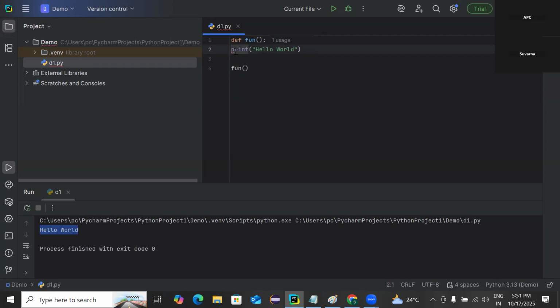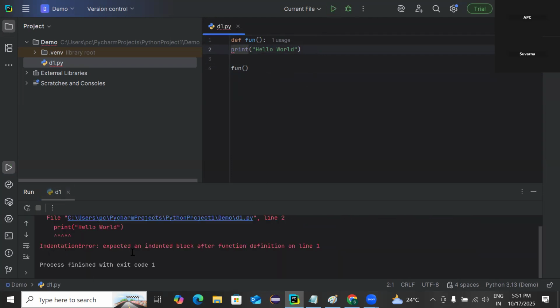Here it is already. See, if I run this, on the console also you will get the error name. What is that error name? Indentation error. I'm missing that indentation. I'm violating the rule of the function definition in Python. So what I should do here is keep an indentation.